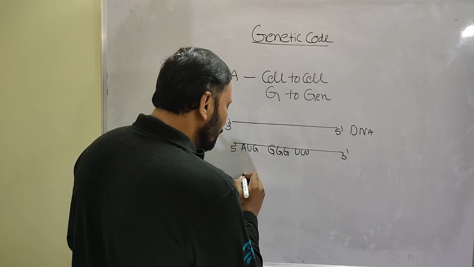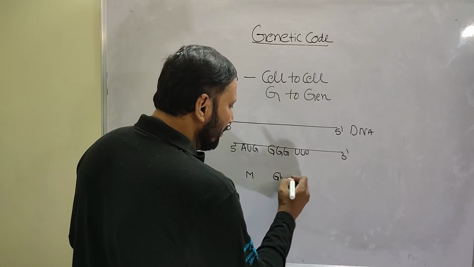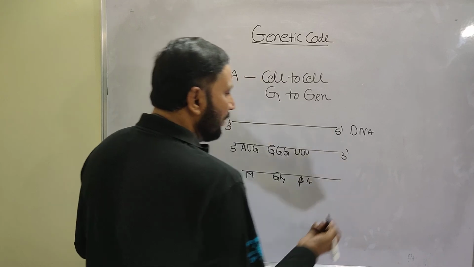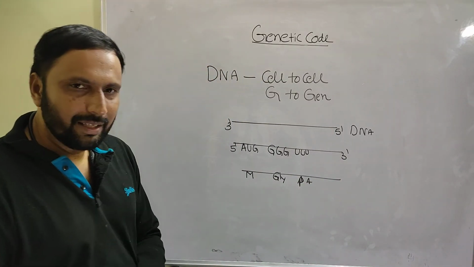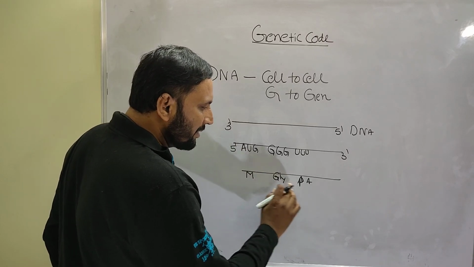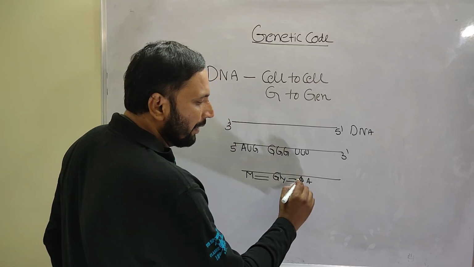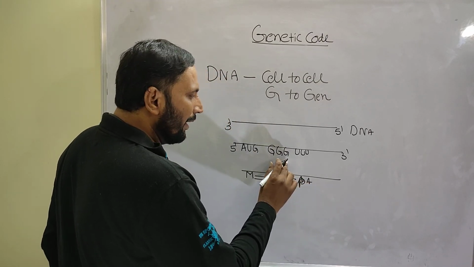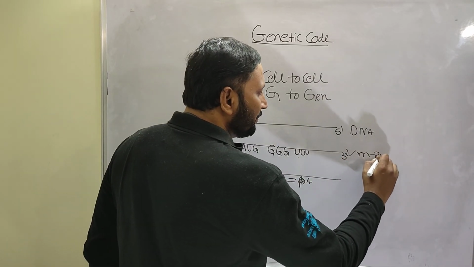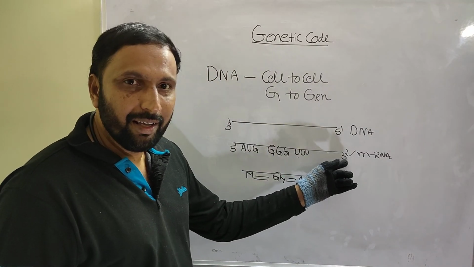These codons code for the amino acids methionine, glycine, and phenylalanine. So this is the polypeptide chain, in which amino acids are present. The amino acid sequence in the polypeptide chain is coded by the codons present on mRNA.